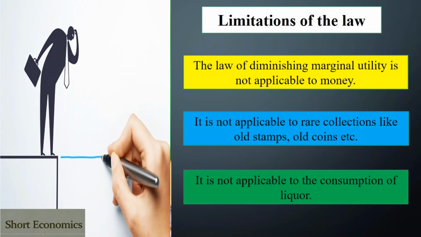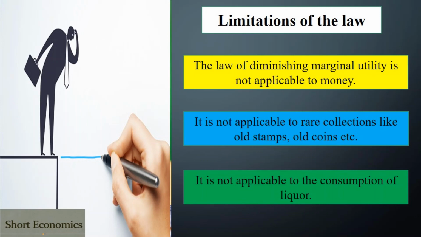The law of diminishing marginal utility says that whenever we consume more of a good, we get lesser satisfaction. It is not always applicable everywhere because it has certain limitations. The first one is that the law is not applicable in the case of money, because if we get 100 rupees or 1000 rupees, we are not satisfied with that, we need much more. So in the case of money, the law of diminishing marginal utility won't work.